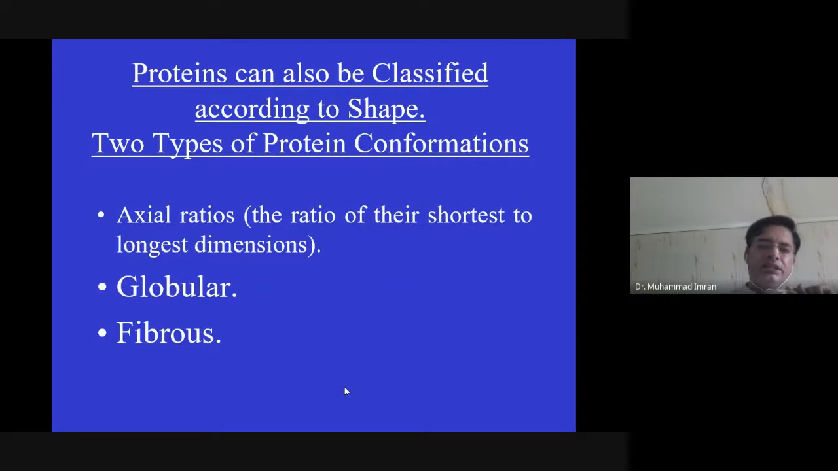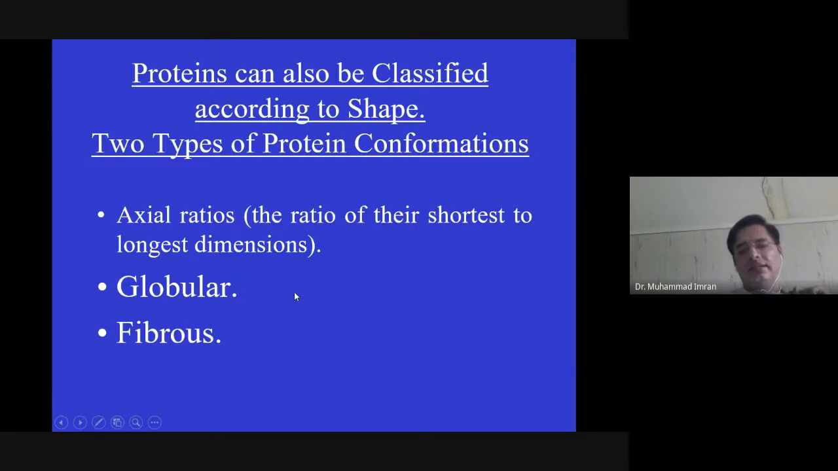Then the classification of protein on the basis of their shape, it is a globular protein and fibrous protein. Globular protein are soluble in water, fibrous protein are insoluble in water. Globular protein have axial ratio less than 10 or less than 3.